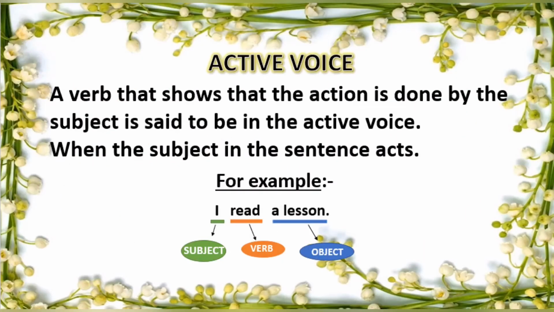A verb is in active voice when its form shows that the person or thing denoted by the subject does something, or in simple words, a verb that shows that the action is done by the subject is said to be in active voice when the subject in the sentence acts.